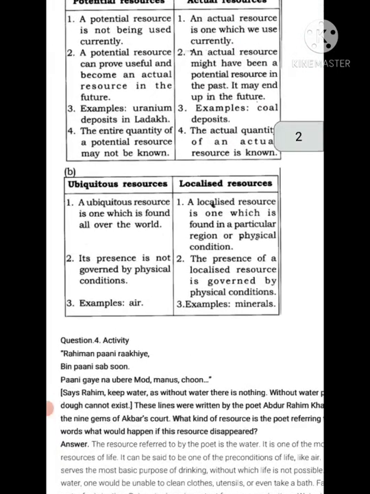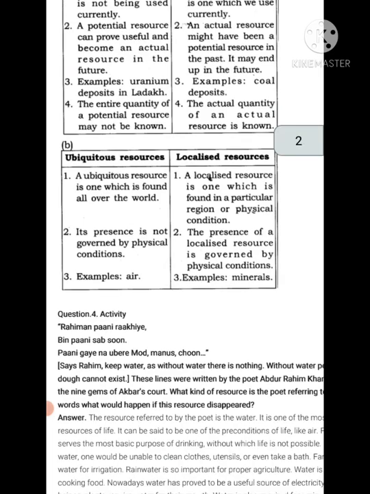Ubiquitous resources, localized resources. A localized resource is one which is found in a particular region or physical condition. A ubiquitous resource's presence is not governed by physical conditions. The presence of a localized resource is governed by physical conditions. Example of ubiquitous resources: air. Example of localized resources: minerals.